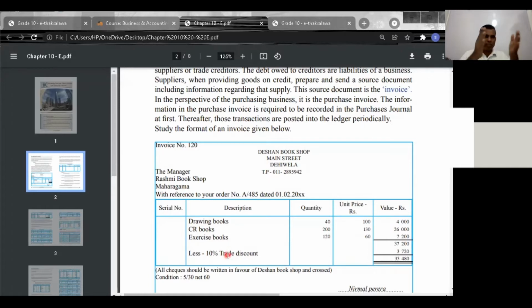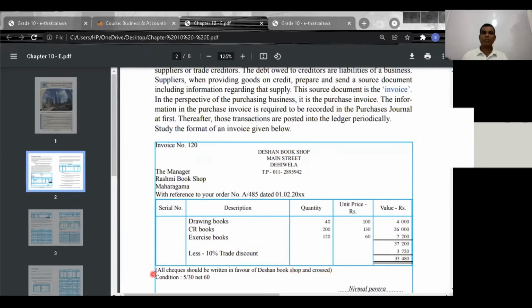Now you see trade discounts. Trade discount means the amount deducted from the price of goods that you have purchased. Understand? Now total purchase is 37,200. A 10% trade discount is deducted, which is 3,720. This is the amount that you have to pay. This is what we call the purchaser's invoice. All cheques should be written in favor of Deshan Bookshop, because Deshan Bookshop is the supplier.